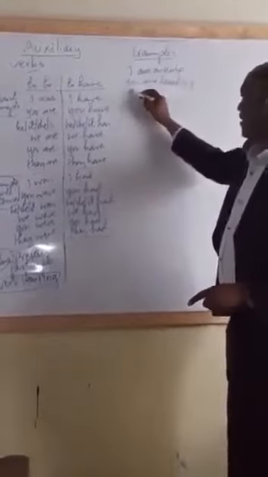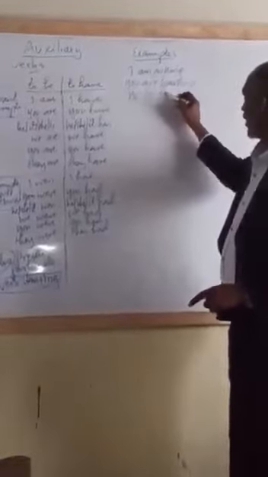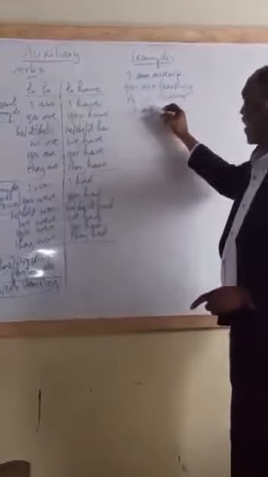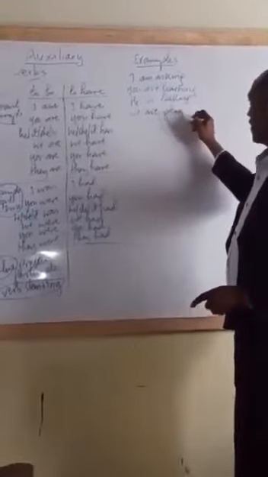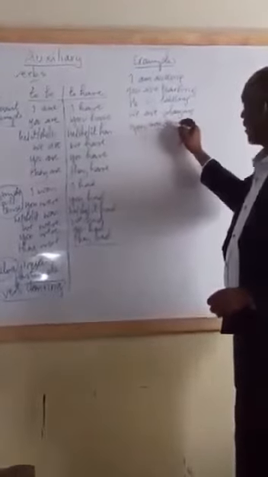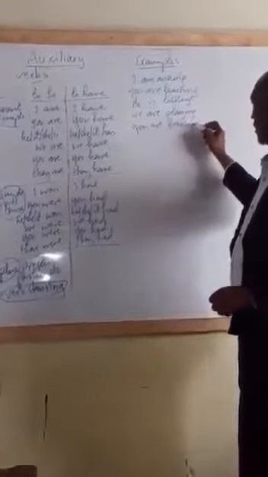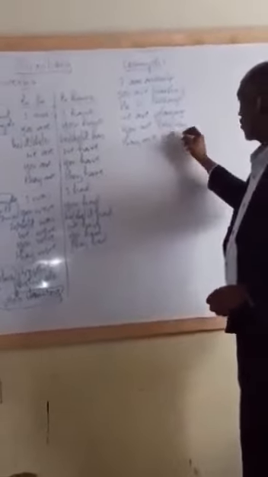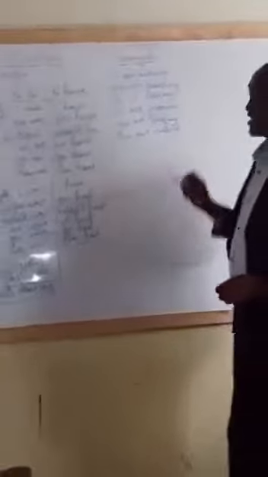Then you'll say, he is talking. And then we can say, we are playing. And then, you are looking. And then we say, they are eating breakfast, maybe. So you can see what we have here now.